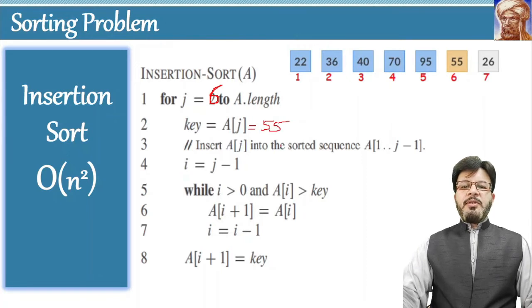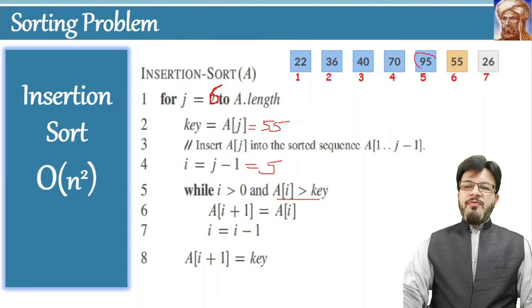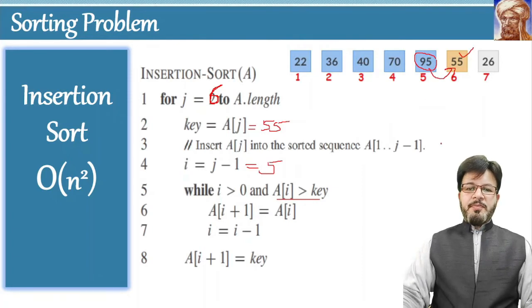Now we have to insert this element 55 in the list on the left hand side of this element, and this list is already sorted. So what is the value of I? As the value of j is 6, the value of I will be 5. Good. This is the location to which the I is pointing. So obviously I is greater than 0, and the value of A[I] is 95 and the value of key is 55. So 95 is greater than 55. Therefore this condition is true. So we will move 95 to the location next to 5, that is 6.